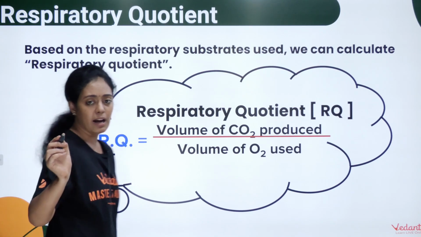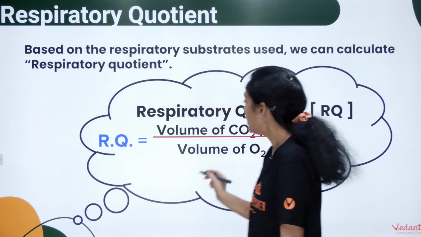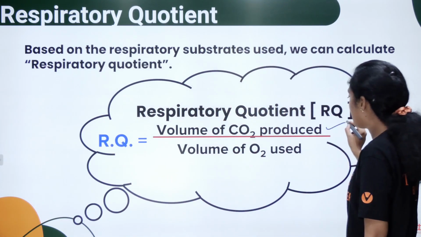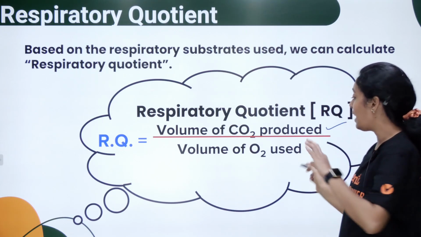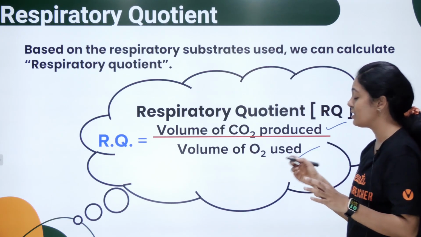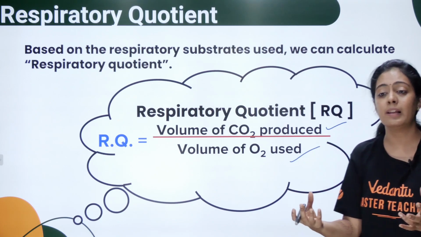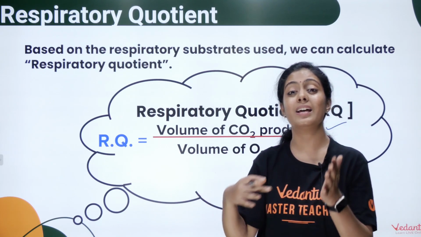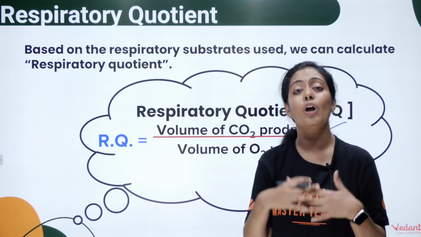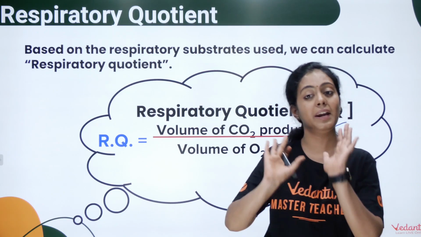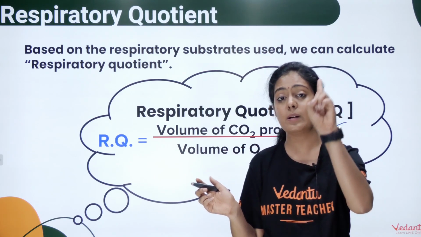It is formula. எல்லாரும் இந்த formula note down பண்ணிக்கோங்க. Volume of carbon dioxide produced divided by volume of oxygen used. இல்ல இப்படி கூட எழுதலாம், volume of carbon dioxide evolved divided by volume of oxygen consumed. ரெண்டுமே கரெக்ட் தான். 1 mark question.